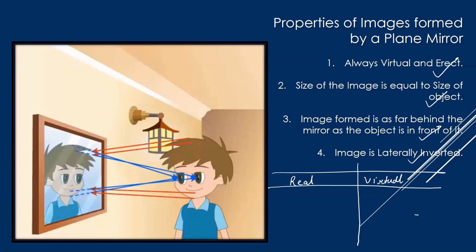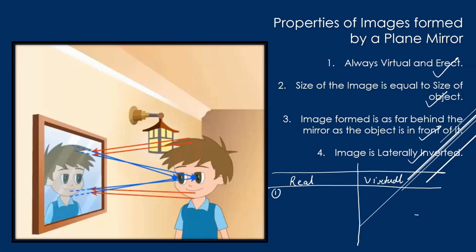Now, I want to differentiate between real images and virtual images. What are real images? Real images are images which are formed on a screen. Basically, we cannot see real images inside a mirror.